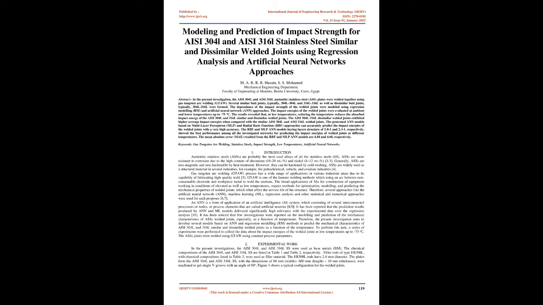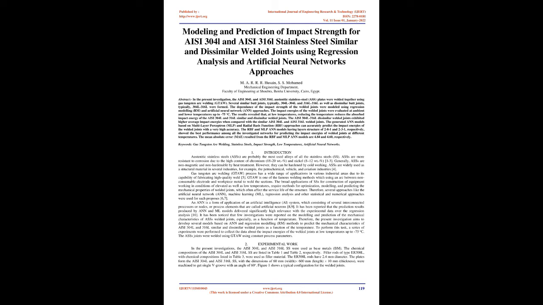gas tungsten arc welding (GTAW). Several similar butt joints, typically 304L-304L and 316L-316L, as well as dissimilar butt joints, typically 304L-316L, were formed. The dependence of the impact strength of the welded joints was modeled using regression modeling (RM) and artificial neural network (ANN) approaches. The impact energies of the welded joints were evaluated at ambient and lower temperatures up to -75 °C.